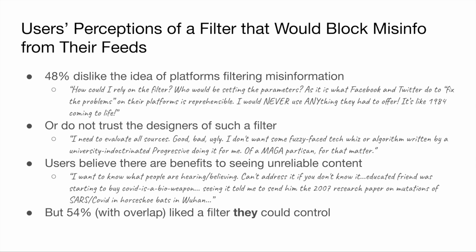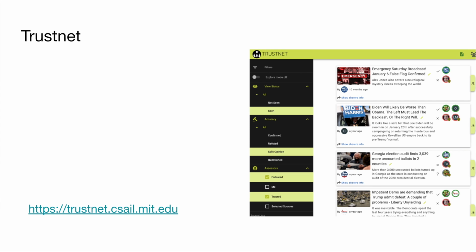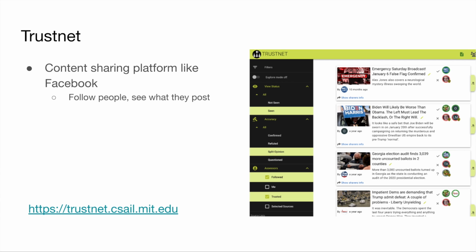So in summary, the survey revealed that there is indeed a need for the affordances that we were envisioning, and for streamlining the practices around seeking and providing fact-checking information that users are already doing on social media. Next, we wanted to understand how users would interact with these affordances if given the chance. So we built a social content sharing platform that we call TrustNet, that is Facebook-like, and that incorporates the user affordances described earlier. On this platform, users can follow each other and can post and share content.